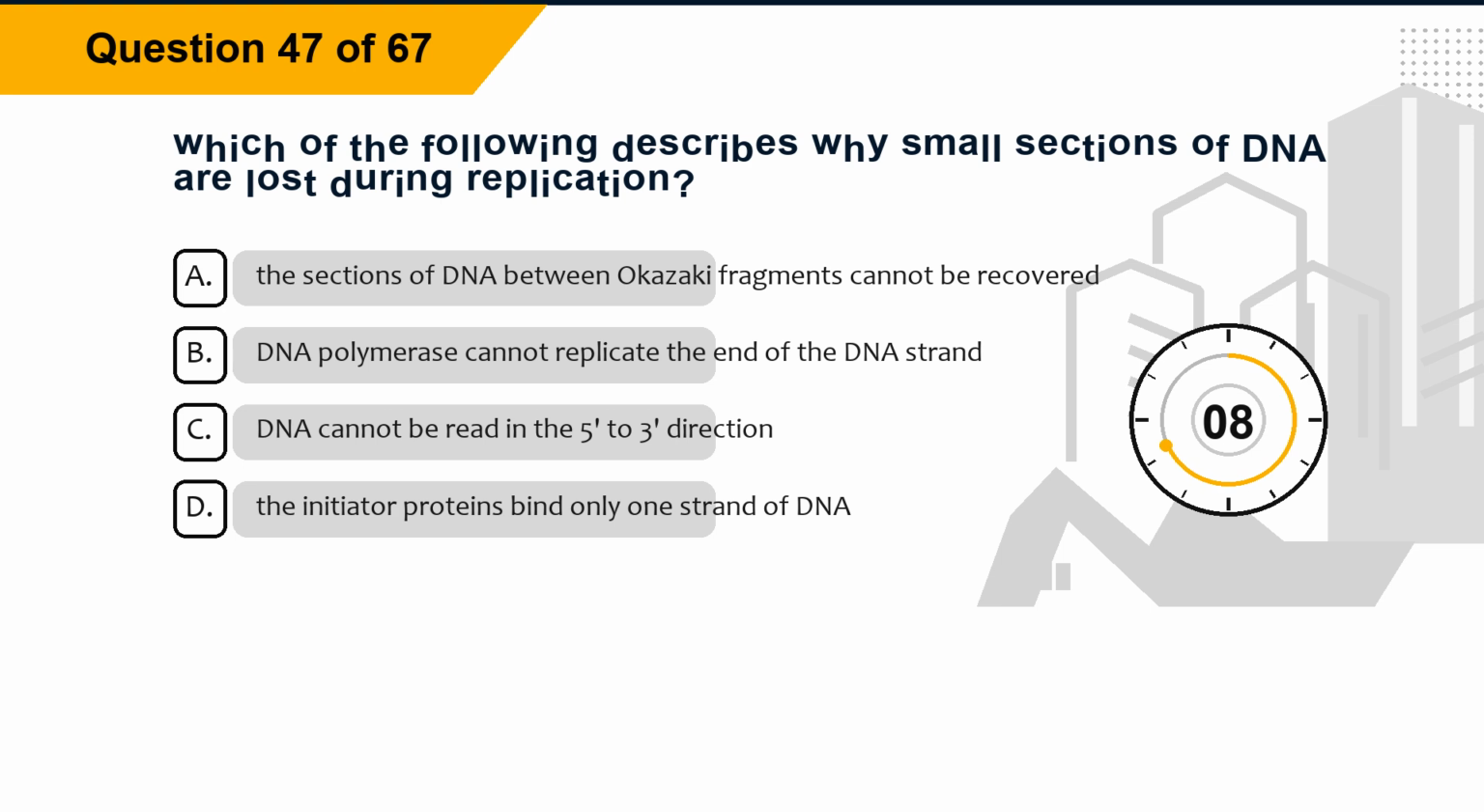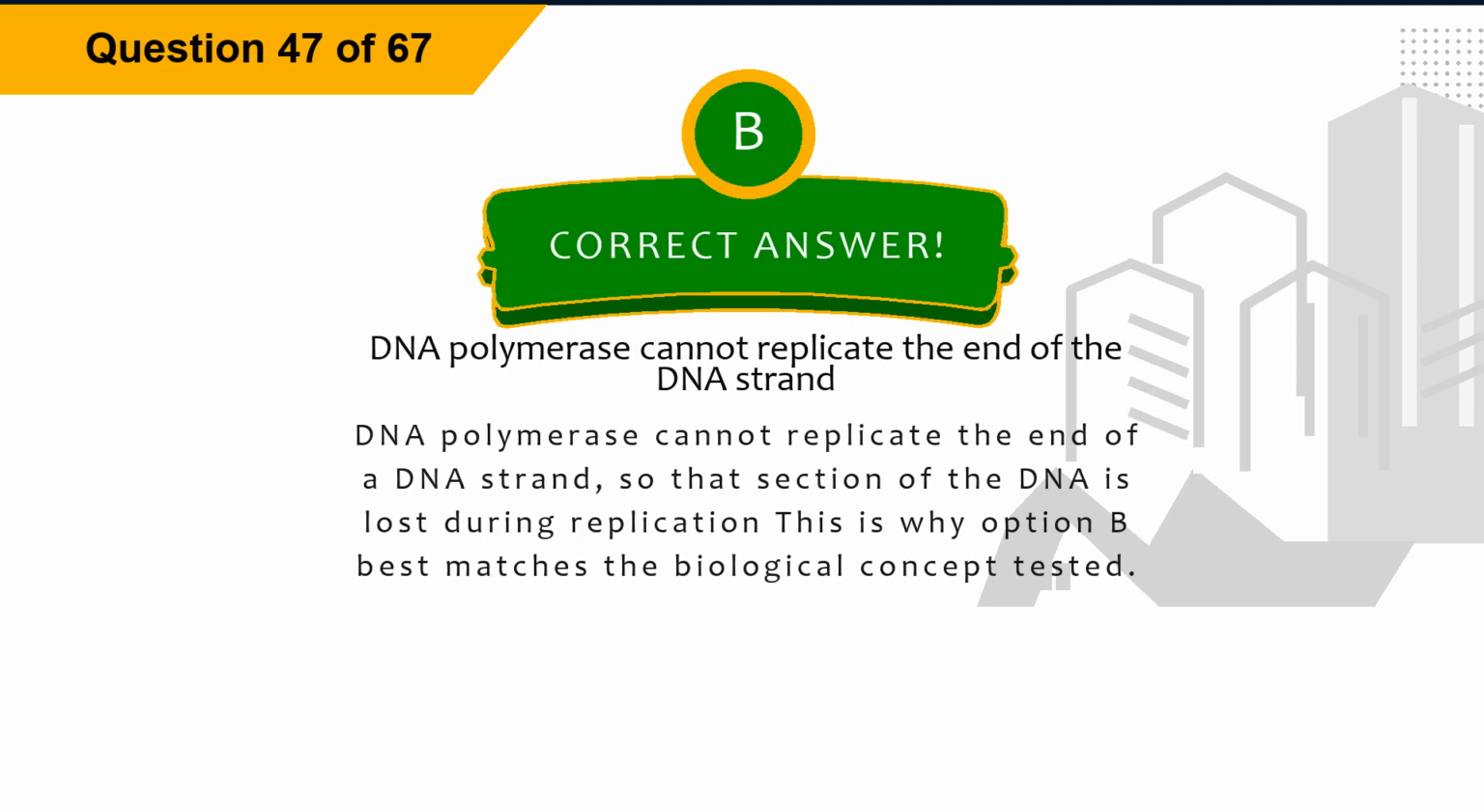Option C, DNA cannot be read in the 5' to 3' direction. Option D, the initiator proteins bind only one strand of DNA. The correct answer is option B, DNA polymerase cannot replicate the end of the DNA strand. Explanation: DNA polymerase cannot replicate the end of a DNA strand, so that section of the DNA is lost during replication. This is why option B best matches the biological concept tested.